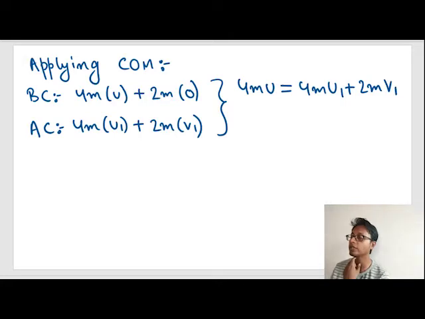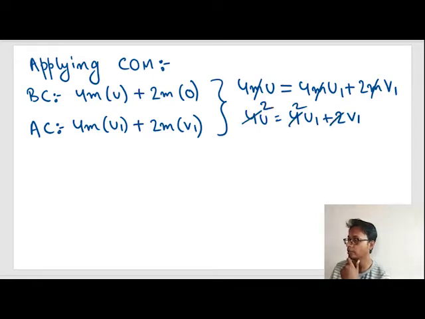We can cancel out this m, so 4u is equal to 4u1 plus 2v1, and we can cancel out the 2 also. So 2u is equal to 2u1 plus v1. We obtained this as equation 1.